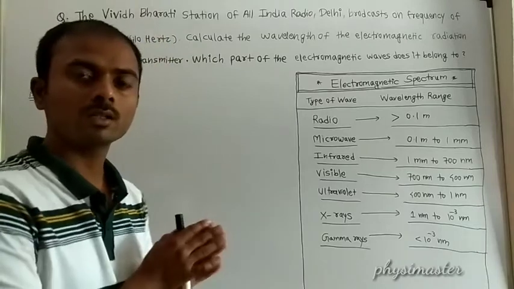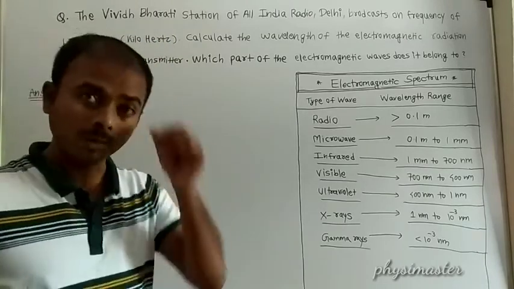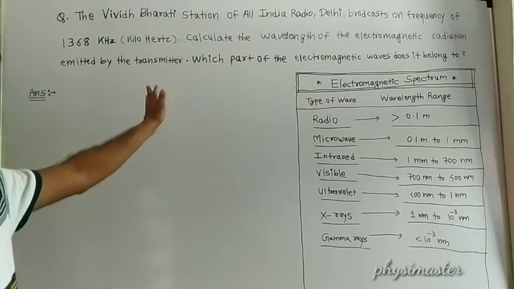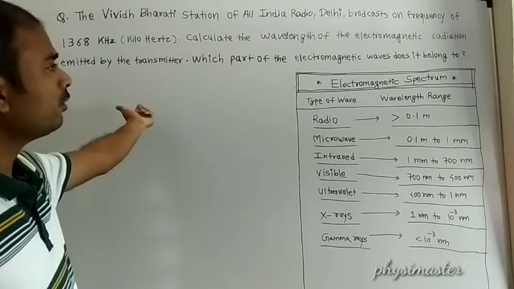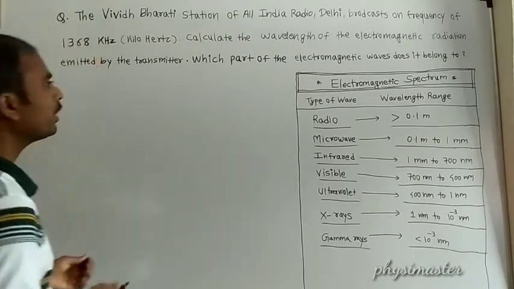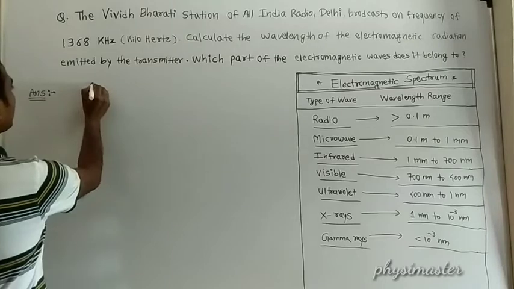Let us solve this given problem. First read the problem, and before solving any problem we have to write the given data. What is the given data?